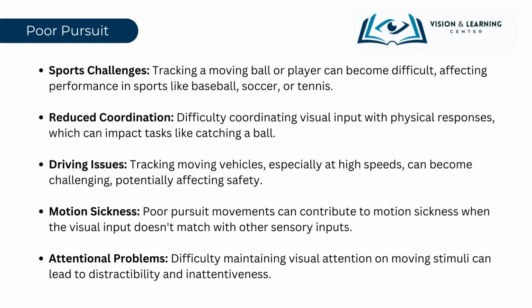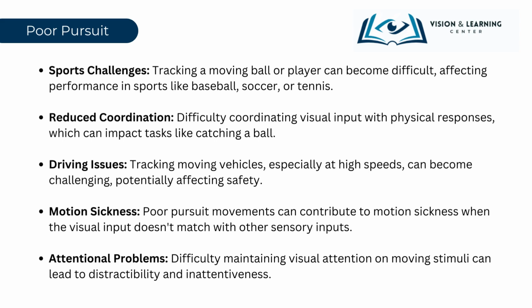Poor pursuit eye movements can significantly impact various daily activities. In sports, players might find tracking a moving ball challenging, diminishing their performance in games like baseball, soccer, or tennis. It can manifest as reduced coordination, making tasks like catching a ball harder due to the misalignment of visual input and physical responses.